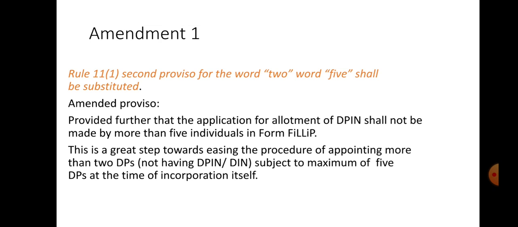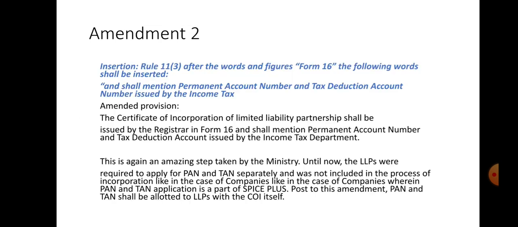Dear friend, this is a great step towards easing the procedure of appointing more than 2 designated partners not having DPIN or DIN, subject to a maximum of 5 designated partners at the time of incorporation itself. Earlier it was two designated partners. Now it is a maximum of up to 5 designated partners. This is the first amendment.